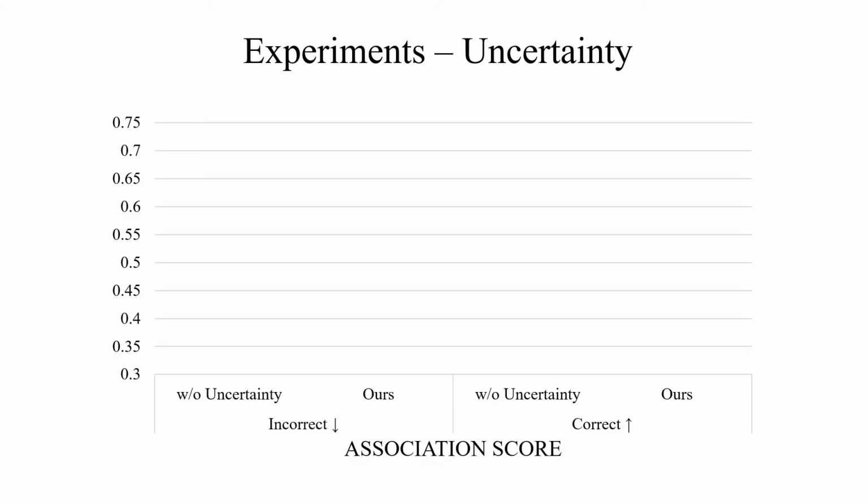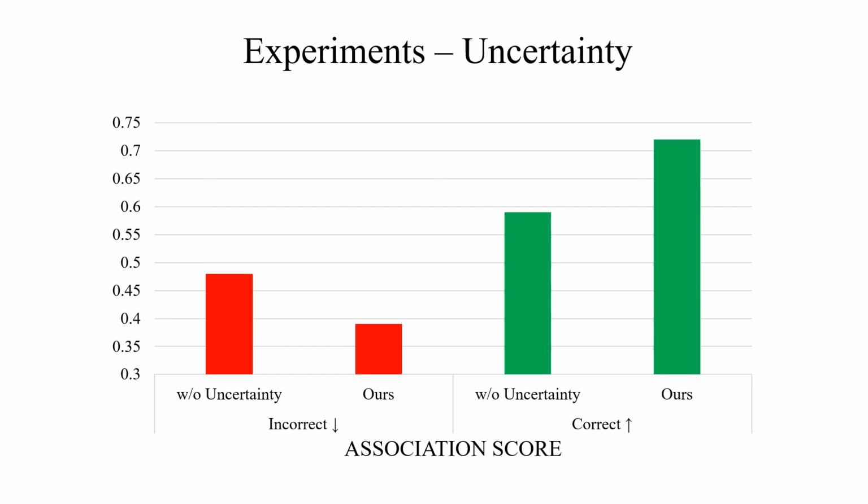We also verify the effectiveness of our proposed method for estimating association uncertainty. We can see that incorrect associations have lower association scores if the appearance embedding is trained with uncertainty weighting, and correct associations have higher association scores if the appearance embedding is trained with uncertainty weighting.